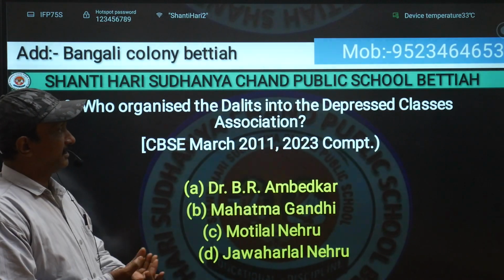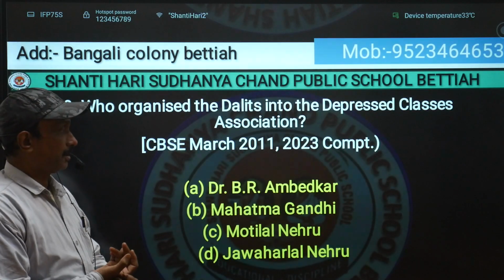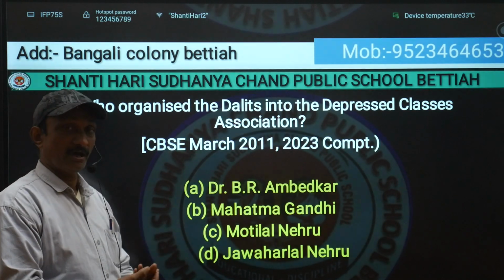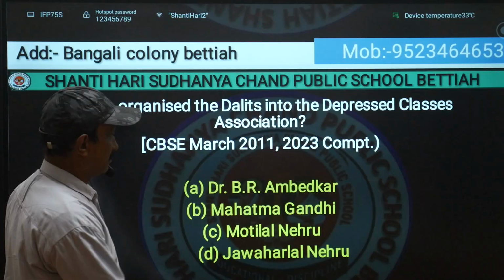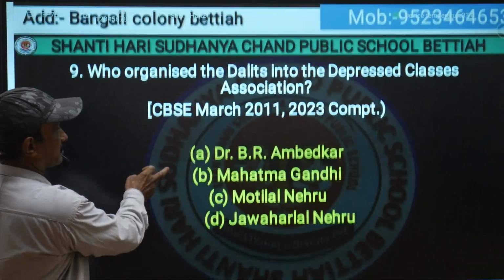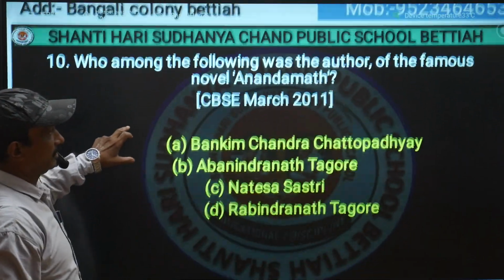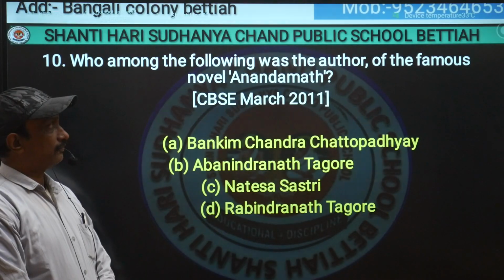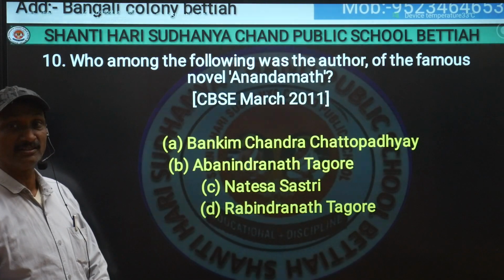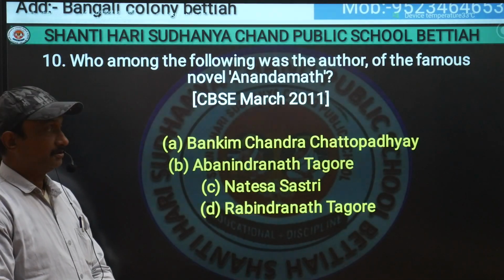Who organized the Dalits into the Depressed Class Association? The correct answer is Dr. B.R. Ambedkar, the person who formed the Depressed Class Association. Now, who among the following was the author of the famous novel Anand Math? The author was Bankim Chandra Chattopadhyay.